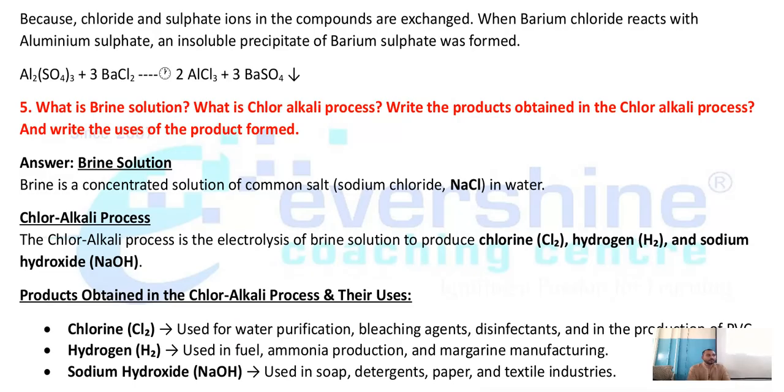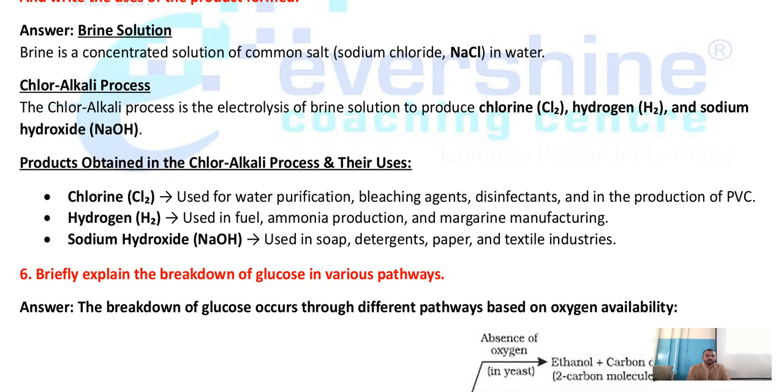Sometimes they will ask you what is brine solution. Sometimes they will ask you what is chlor-alkali process and name the products formed. Which are the products formed? Chlorine, hydrogen, sodium hydroxide. These are the products. Sometimes they may ask you to write the uses of the products. Here are the uses of the products.